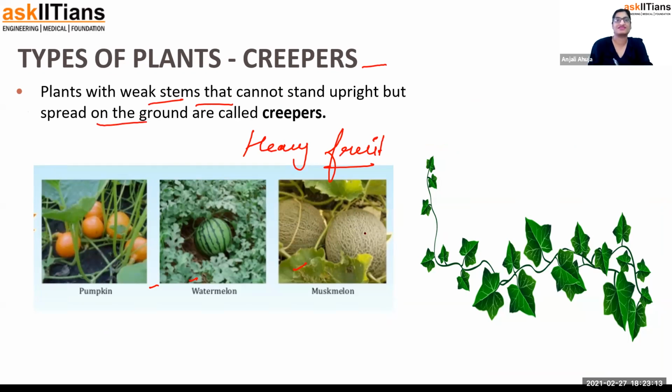They are the creepers. The example is very easy to understand. They're creeping and crawling on the ground. They also show photosynthesis and have just adapted to be like that. Time to time, roots grow. The stem moves further, roots grow. The stem moves further, roots grow. That's how they grow. Now let's move forward.